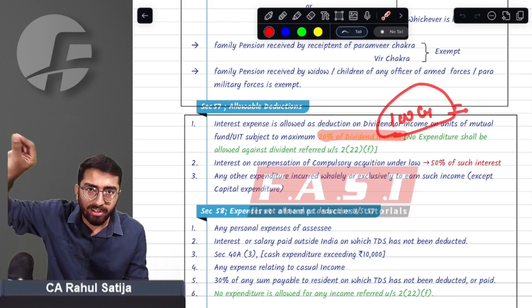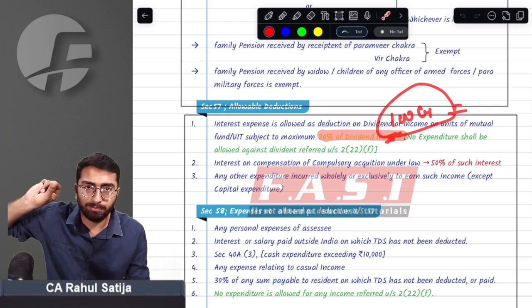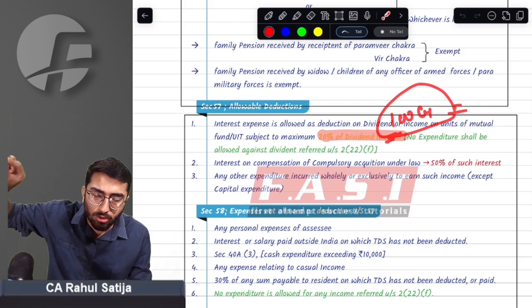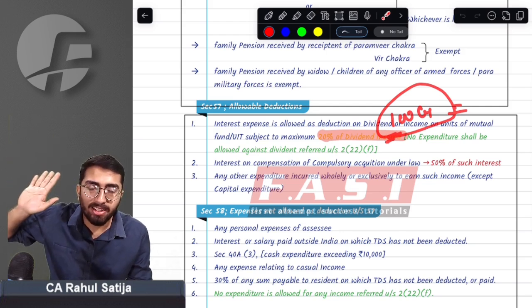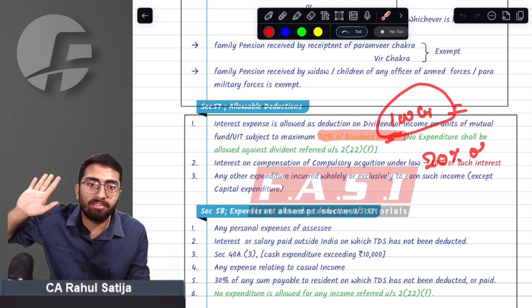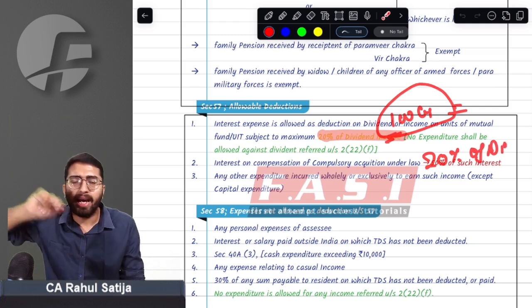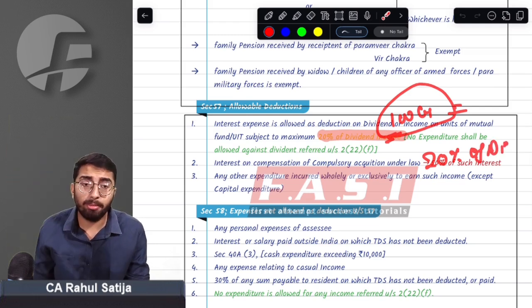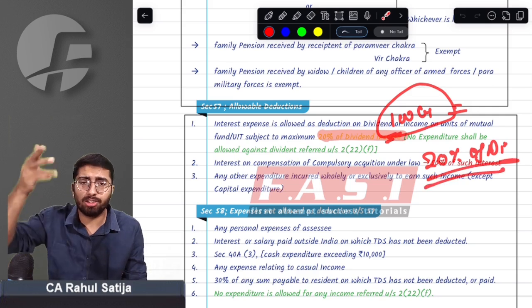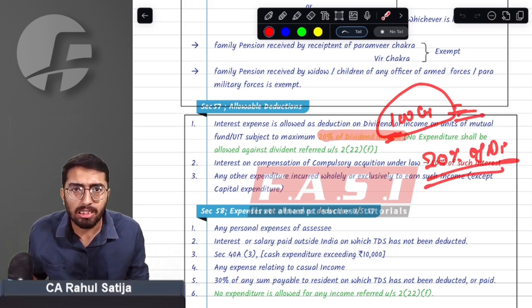If you have paid any kind of interest to earn such dividend income, then interest to the extent of 20% of the dividend will be allowed as deduction under section 57 against such dividend income.